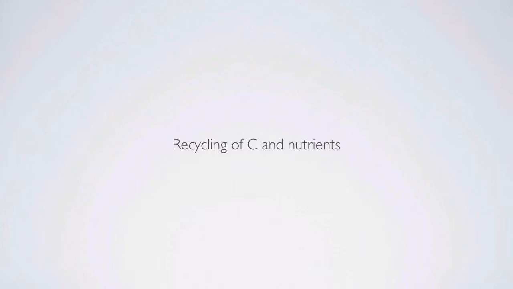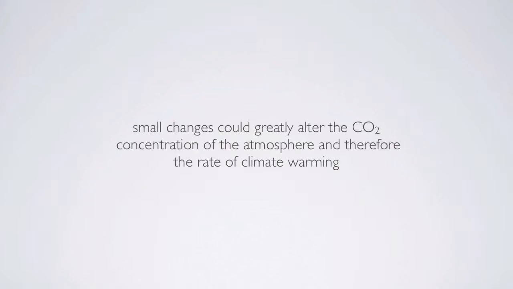The importance of decomposition is not only that it releases carbon into the atmosphere, but it recycles it and nutrients in order to make it available again for plant use. There's a balance between decomposition and production that's important to understand for ecosystems. Small changes in this balance between decomposition and production could greatly alter the CO2 concentration of the atmosphere, and therefore the rate of climate warming.